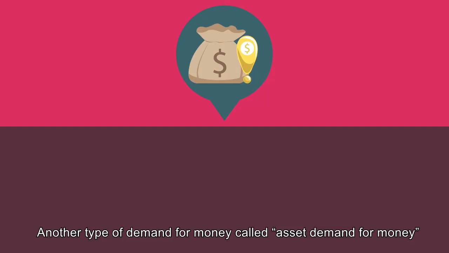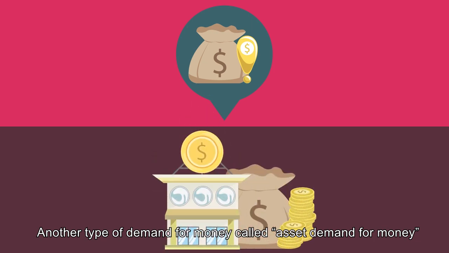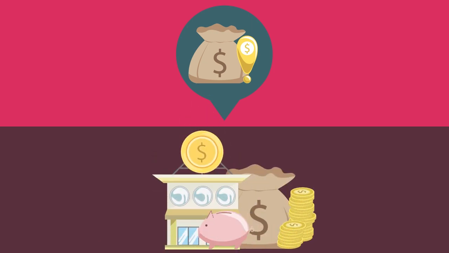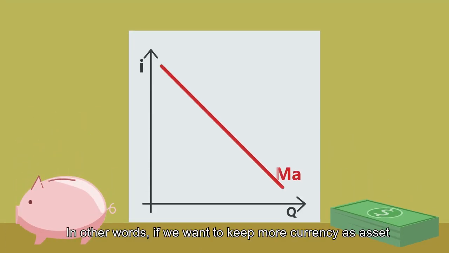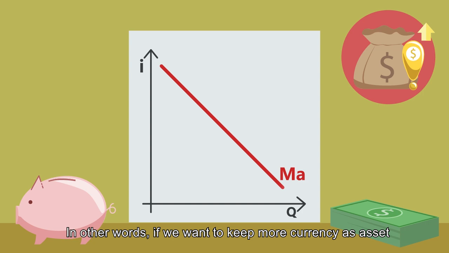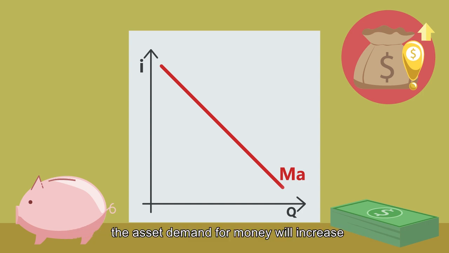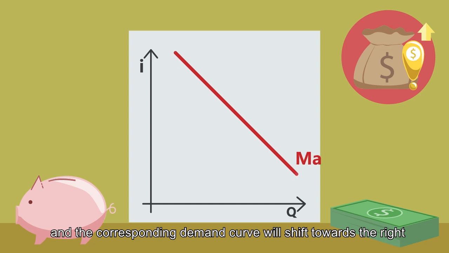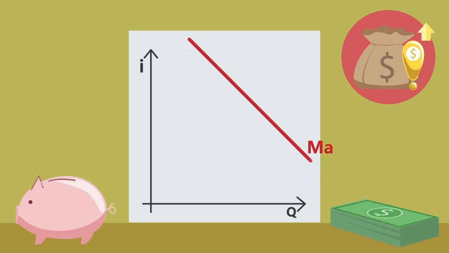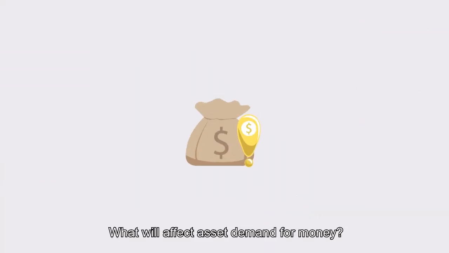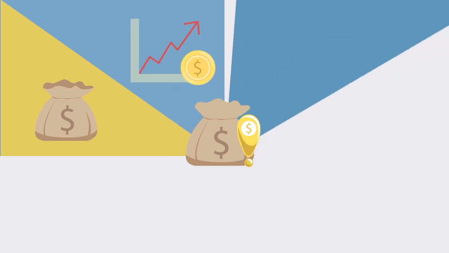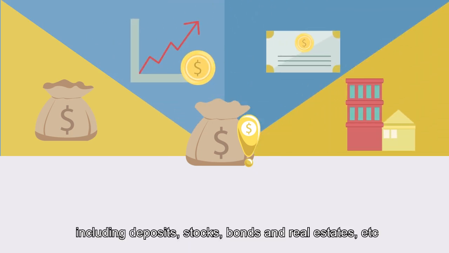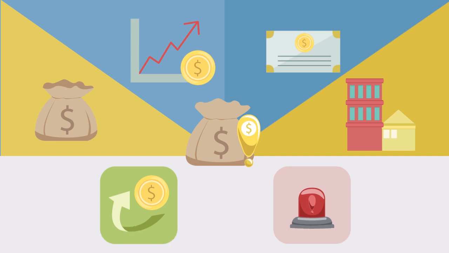Another type of demand for money is called asset demand for money. It's the total amount of money an economy wants to keep as a store of wealth. In other words, if we want to keep more currency as asset, the asset demand for money will increase and the corresponding demand curve will shift towards the right. What will affect asset demand for money? Actually, it can be affected by the risk and return of assets in other forms, including deposits, stocks, bonds and real estate, etc.